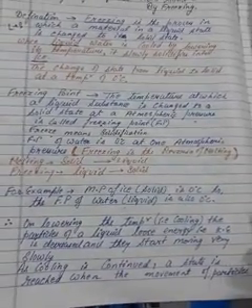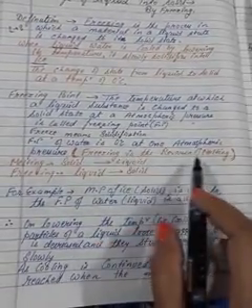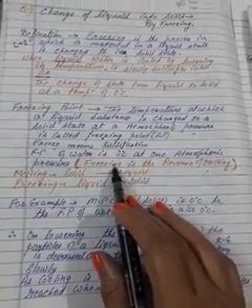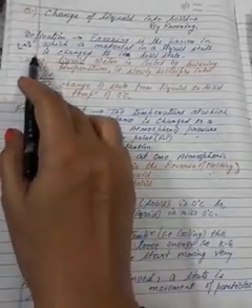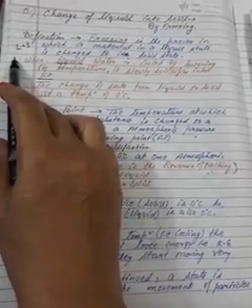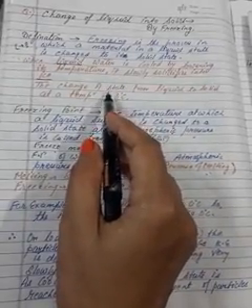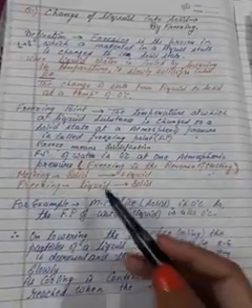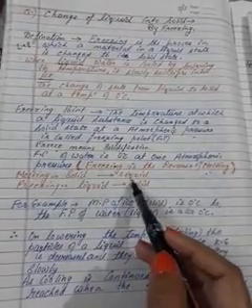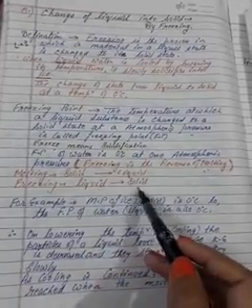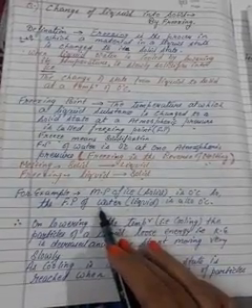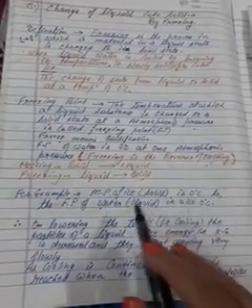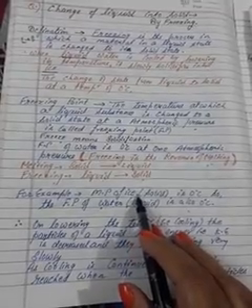Now, what is the reverse of freezing? The reverse of freezing is melting. In freezing, the liquid is changed into the solid. But in melting, the solid is changed into the liquid. Here we are using a low temperature, and in that we are using a high temperature. That's why they are the reverse of each other. For example, the melting point of ice is 0 degrees and the freezing point of water is also 0 degrees.